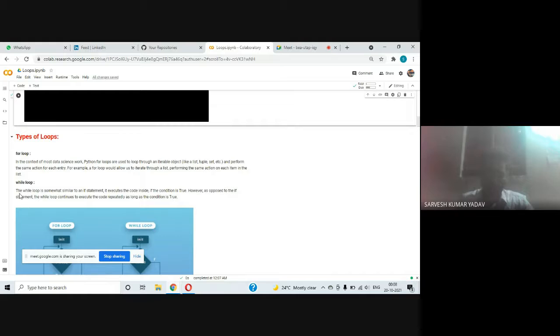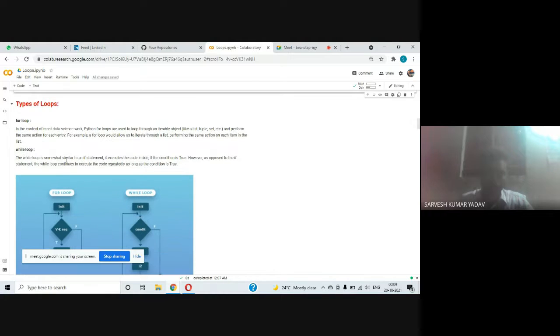Let us see a simple definition of the while loop. The while loop is somewhat similar to an if statement. It executes the code inside if the condition is true. However, as opposed to the if statement, the while loop continues to execute the code repeatedly as long as the condition is true. Okay, it's simply saying that the while loop is a conditional type of looping statement.